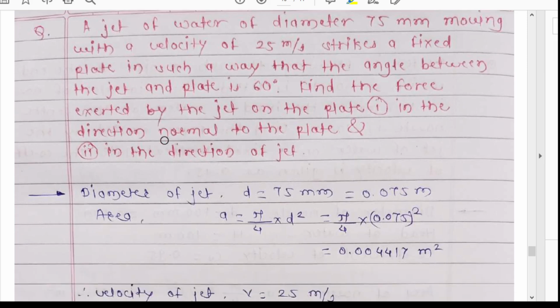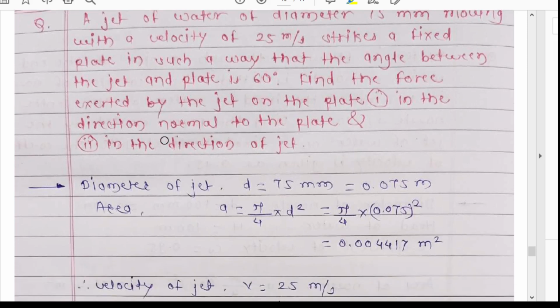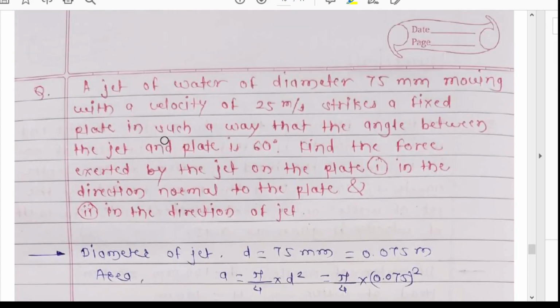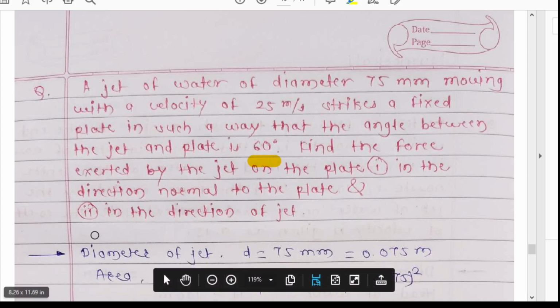Now the second one, also a very simple numerical. A jet of water of diameter 75 mm moving with a velocity of 25 meters per second strikes a fixed plate in such a way that the angle between the jet and the plate is 60 degrees. Find the force exerted by the jet on the plate in the direction normal to the plate and in the direction of the jet.